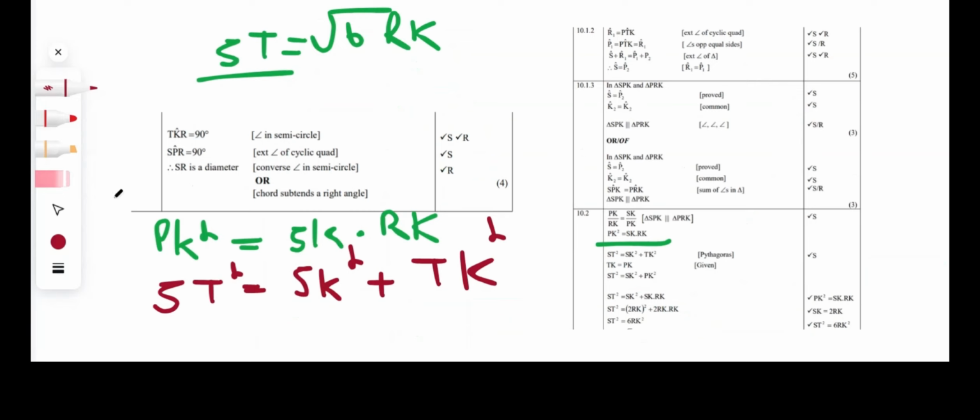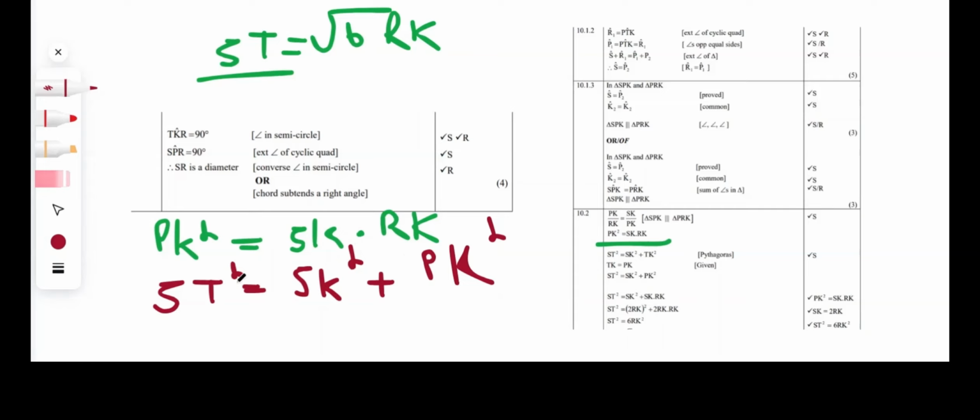And this is where everything starts falling into place. I'm going to go back and replace the TK with the PK, but remember to put it in brackets, because TK used to be there. Now we're replacing it with PK because they're equal to each other. So now we have PK squared, guys. Everything's falling into place. PK squared, PK squared, okay? And then we have SK squared, and then we have ST squared.